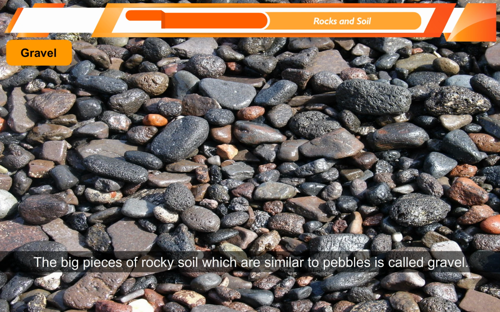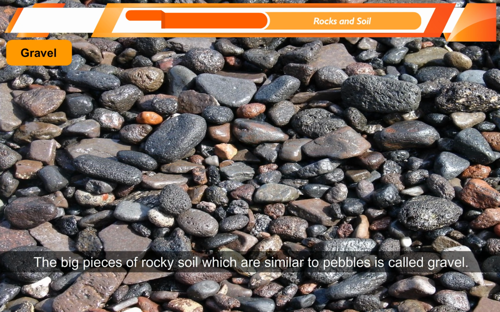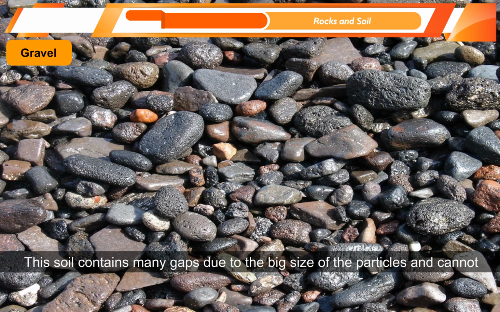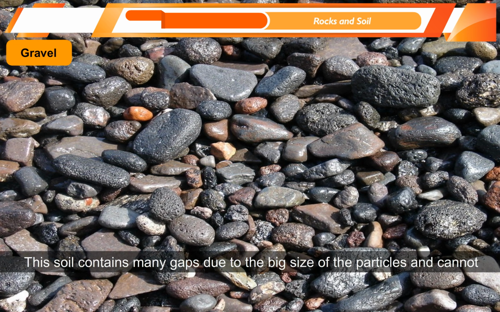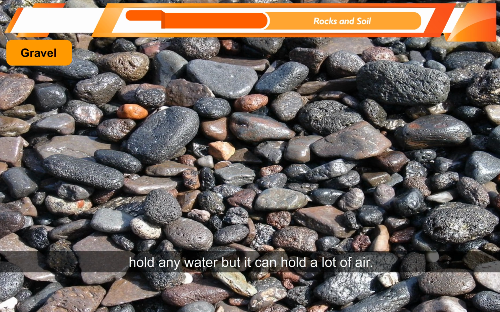Gravel. The big pieces of rocky soil which are similar to pebbles are called gravel. It is generally found near riverbeds and valleys. This soil contains many gaps due to the big size of the particles and cannot hold any water, but it can hold a lot of air.